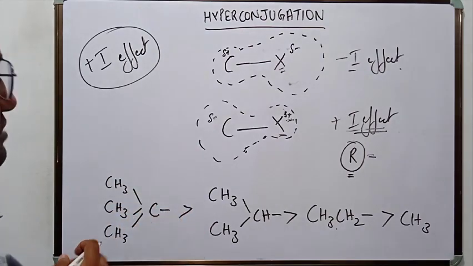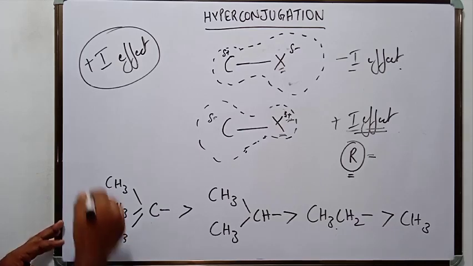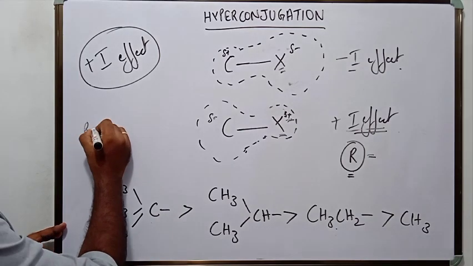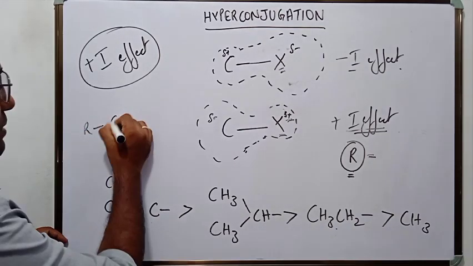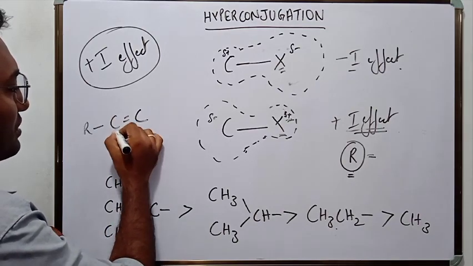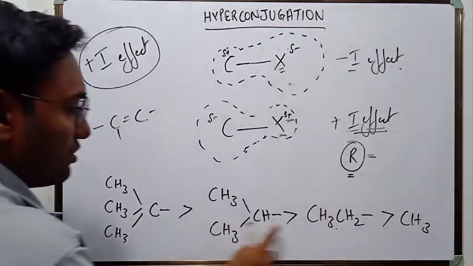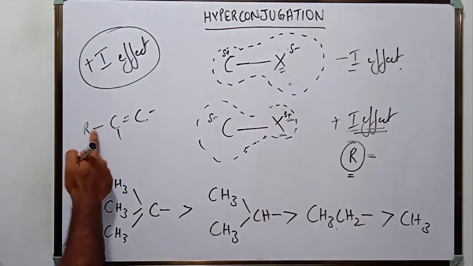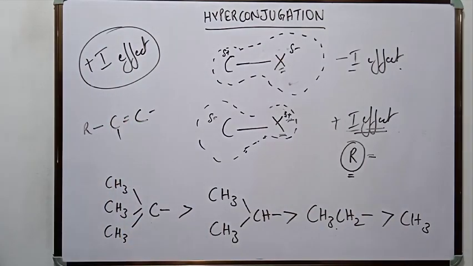Now let us come to hyperconjugation. This order is not followed when R is combined to a carbon-carbon double bond.